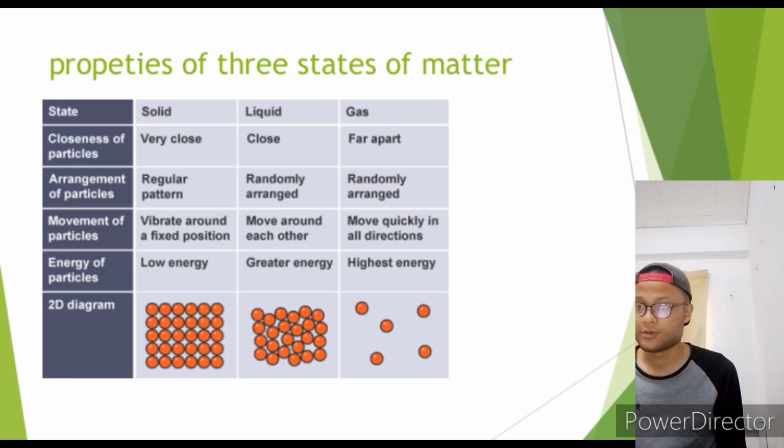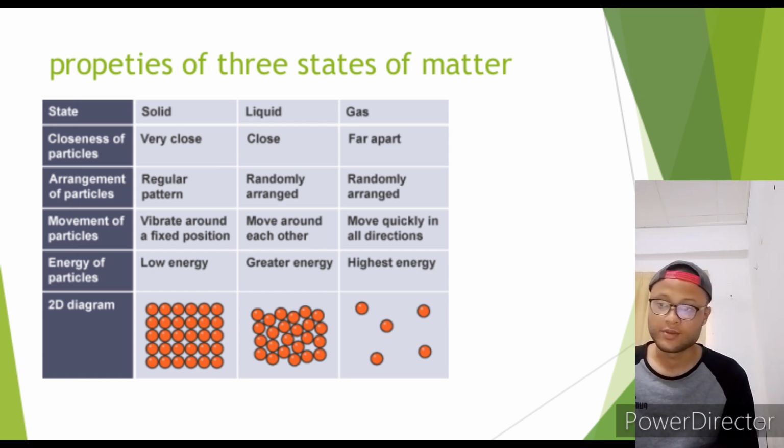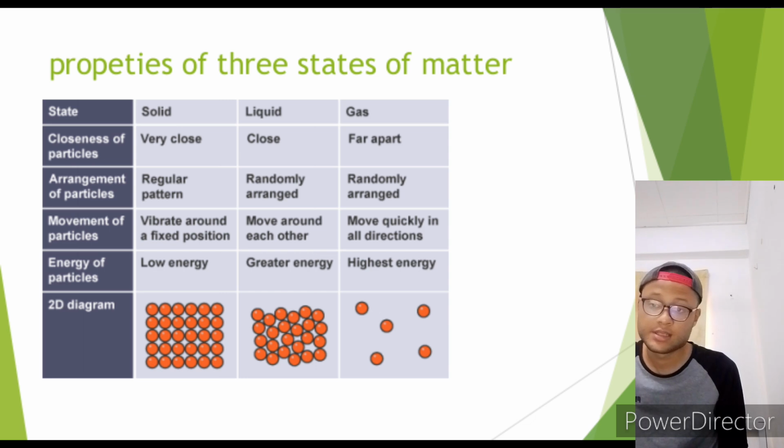Next, we're going to talk about properties of the three states of matter. So we have three states, which are solid, liquid, and gas. First is closeness of particles. For solid, the particles are very close to each other. For liquid, it is close but not as close as solid. And for gas, the particles are very far apart from each other. For arrangement of particles, solid is in a regular pattern, liquid is randomly arranged, and gas is also randomly arranged.